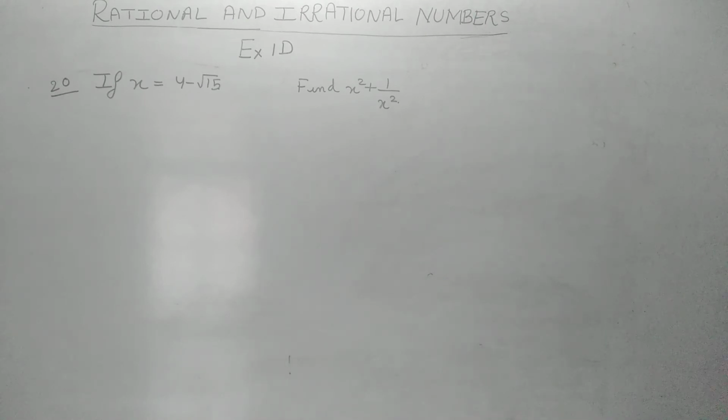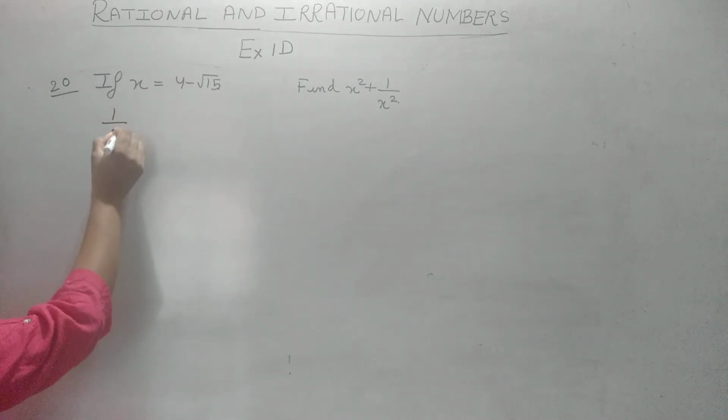Now many students, what they do in exams, in place of x they write 4 minus root 15 and then square and add. That is quite lengthy and difficult. So what is the easiest way? Whenever you are given a square root and you have to find x square plus 1 by x square, first of all you should find out 1 by x.